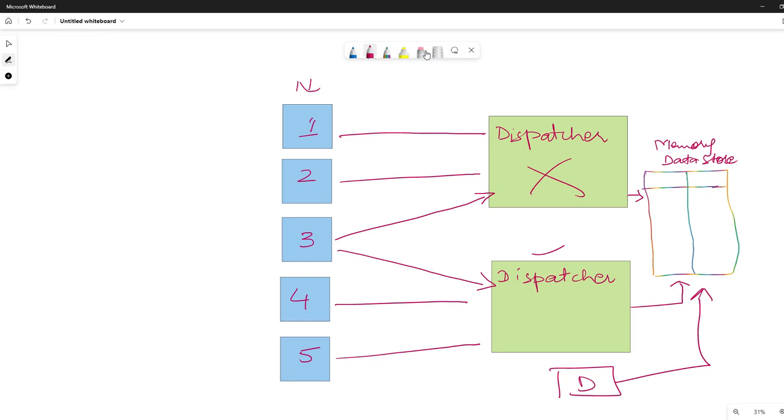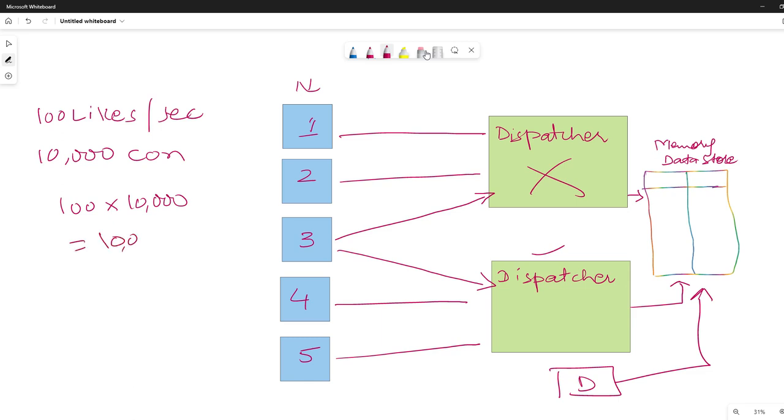And now let's see, are we able to handle 1 million likes per second? For example, if we have 100 likes per second, and we saw that we can handle 10,000 concurrent connections, then if we multiply 100 by 10,000, we get 1 million, right?